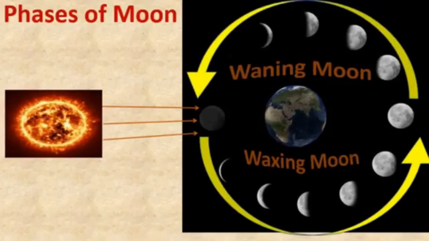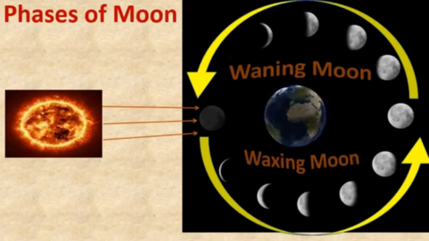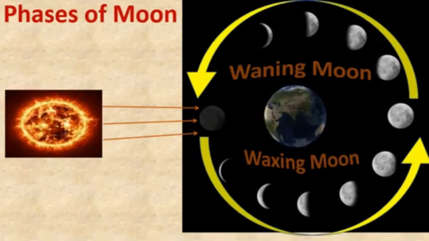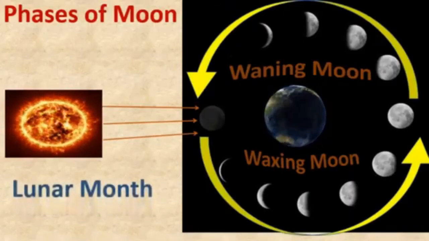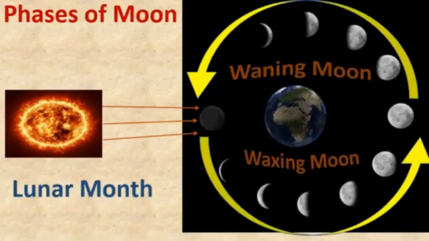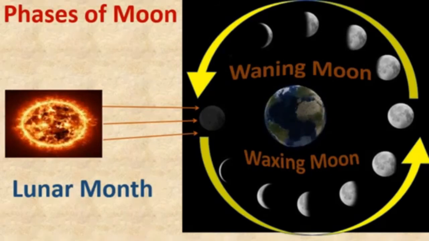This period is the fortnight of waning moon. Thus, the period from the one new moon to the next is of 28 to 30 days. It is called the lunar month. Every day of the lunar month is called Tithi. Got it, children?